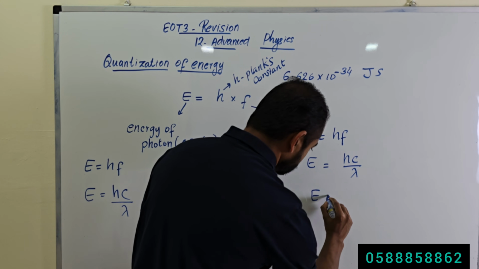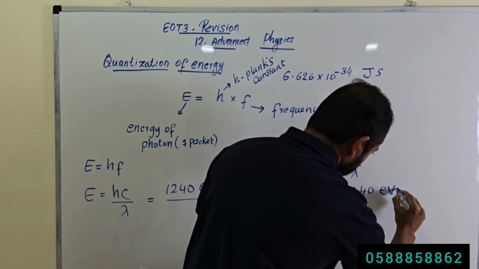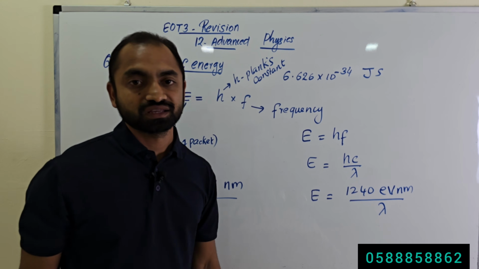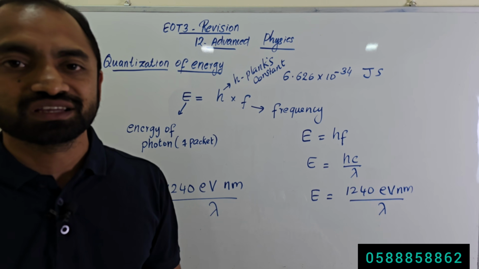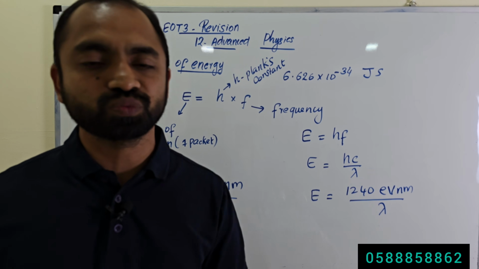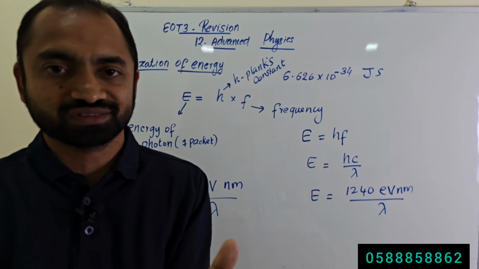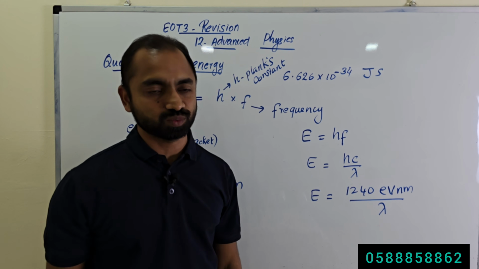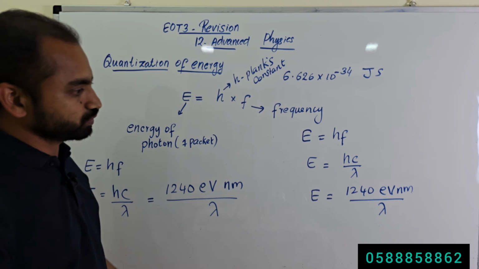Third equation, E equal to 1240 eV nm divided by lambda, the equation to calculate the energy of one packet in electron volt if wavelength is given in nanometer.